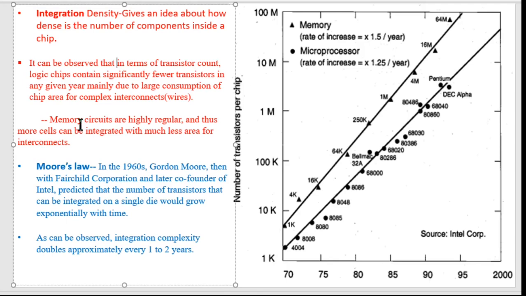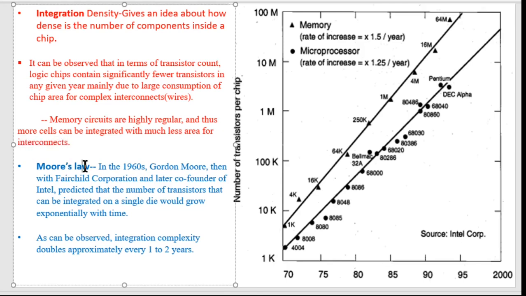Okay, so memory circuits are highly regular, and thus more cells can be integrated with much less area for interconnects. Mind it, the interconnect means wire, the interconnecting wire between any two input and output.